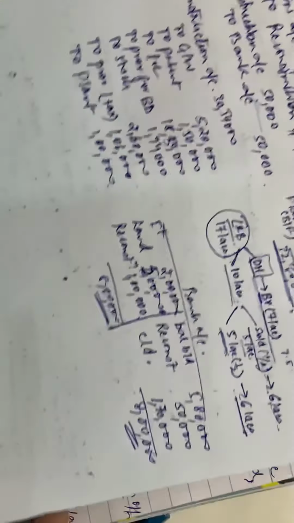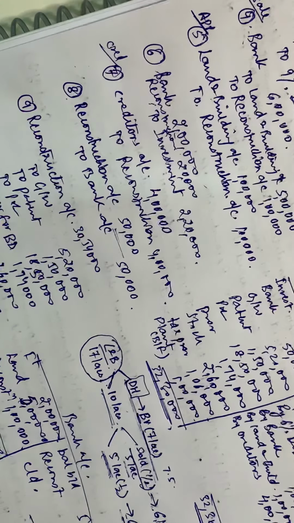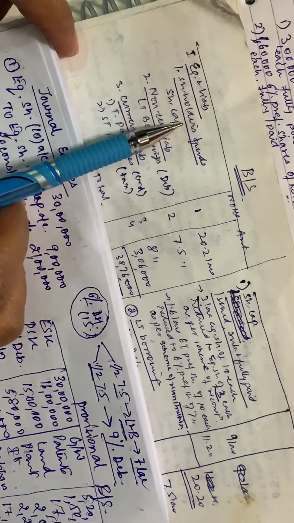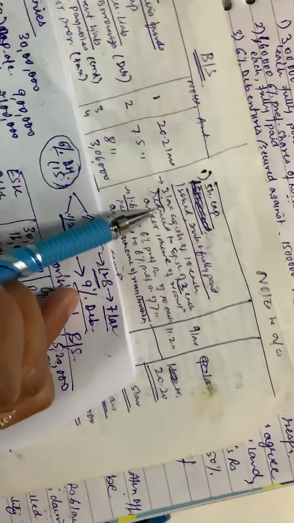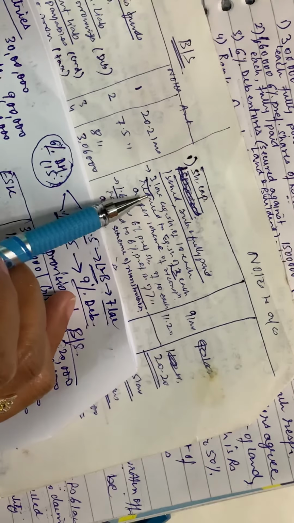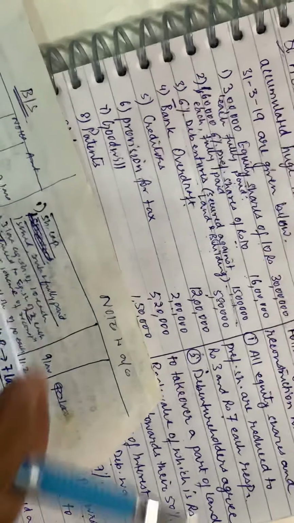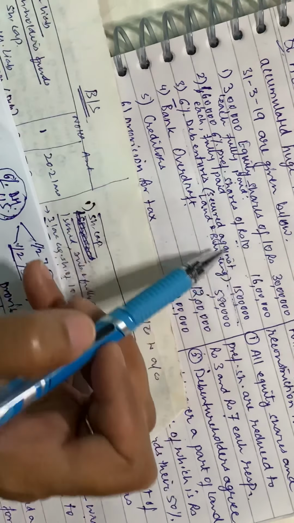Now you need to prepare the bank account because you have to prepare the balance sheet. Now quickly we'll see the balance sheet. I've already prepared it. It says you have the shareholders' funds, share capital. Let's see the share capital. You have issued, subscribed and fully paid. Initially you had 3 lakh equity shares and 1,60,000 6% preference shares of 10 each.